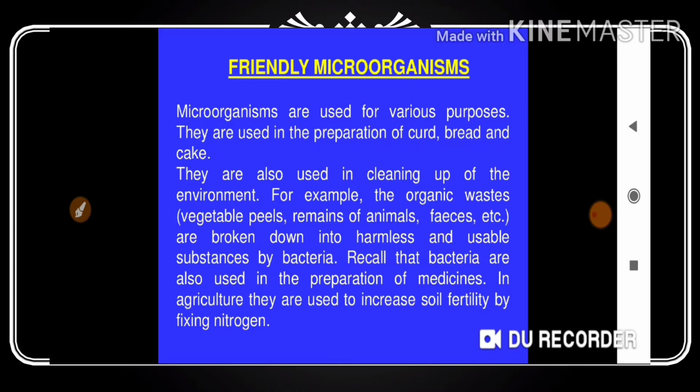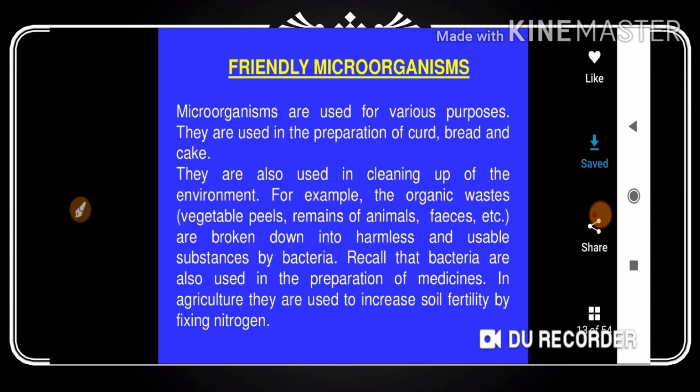We also discussed where these microorganisms live, and that we have unicellular and multicellular microorganisms. Today I'm going to discuss friendly microorganisms. There is a relation between us and microorganisms: whenever you eat food or breathe air, these microorganisms enter the body.